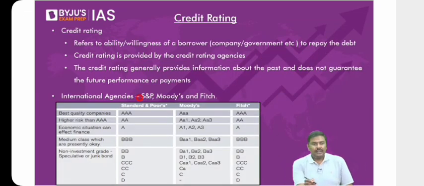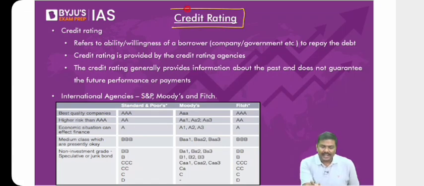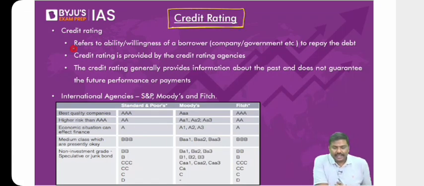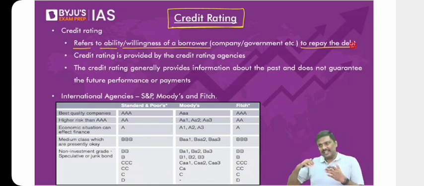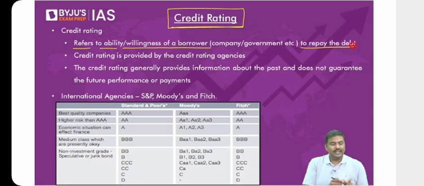Done. Next concept is credit rating. The idea of credit rating. Now, what is the meaning of credit rating here? Credit rating refers to the ability or the willingness of a borrower to repay the debt. That is, the capability, or let's say the capacity, of a borrower to repay the borrowings is called a credit rating.